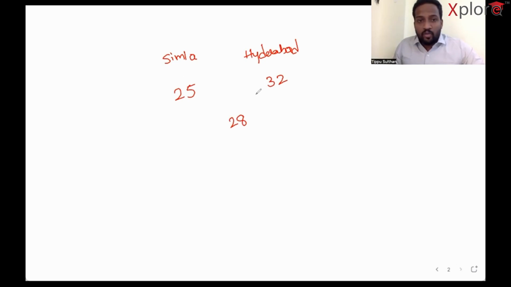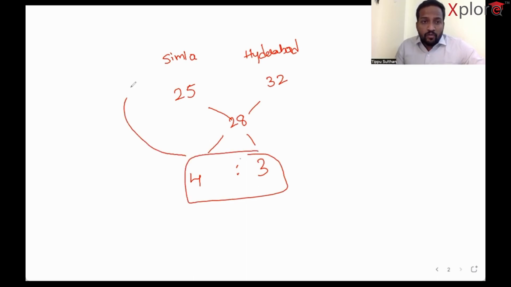The simplest way, you have nothing to do here. 32 minus 28, which is 4, is to 28 minus 25, which is 3. This means that 4 parts of Simla apple should be mixed with 3 parts of Hyderabad apple to get a price of 28. I hope everybody got this.